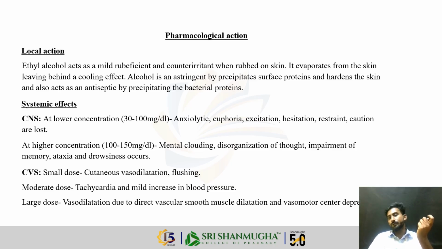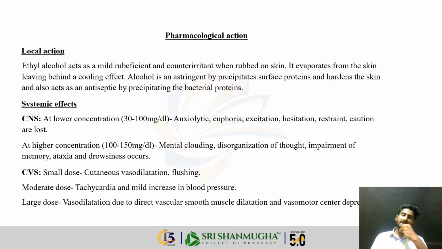At lower concentrations, 30 to 100 milligram per deciliter, they produce anxiolytic effect, euphoria, excitation and talkativeness. At higher concentrations, they produce mental cloudiness, disorganization of thought, impairment of memory, ataxia and drowsiness. So at a lower concentration they produce mild effects, and at a higher concentration they produce various CNS actions.